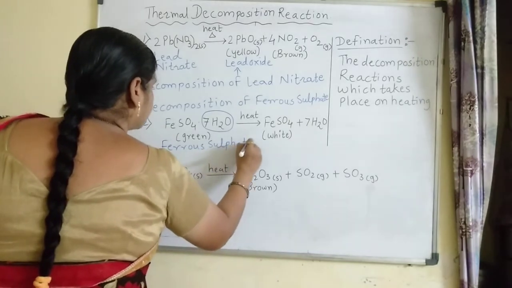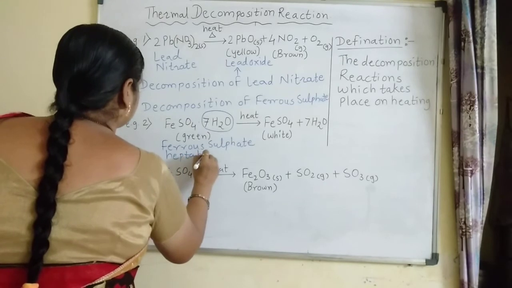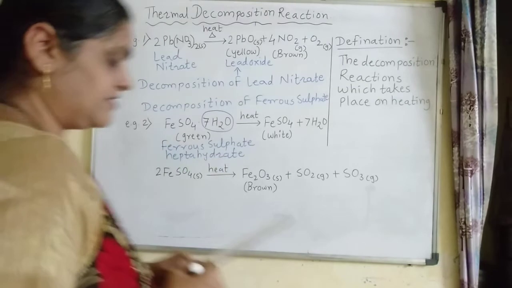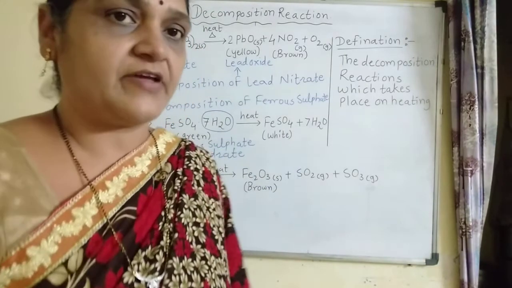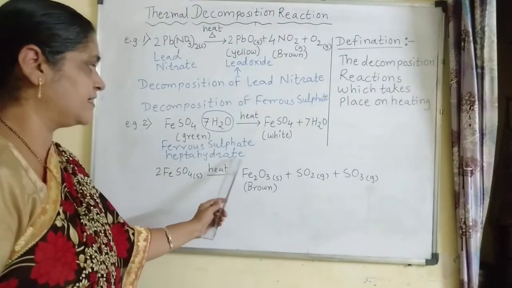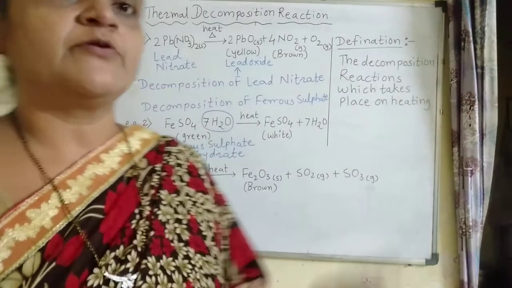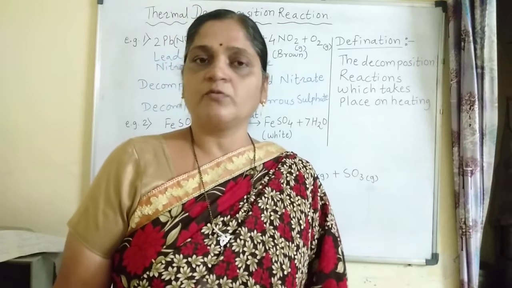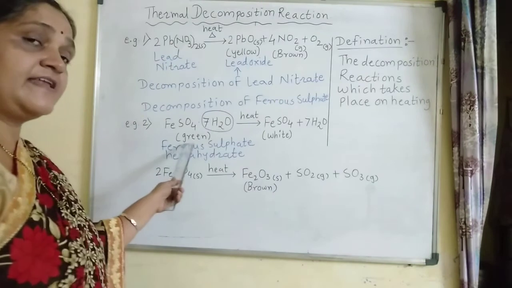Ferrous sulfate heptahydrate. Hepta means 7. Here the 7 water molecules are interlocked with the crystal structure of ferrous sulfate. That is why the name includes this word heptahydrate. Hydrate means water. Hepta means 7. So 7 water molecules are interlocked in this ferrous sulfate crystal. When 7 water molecules are interlocked in the ferrous sulfate crystal, the crystals are light green in color.